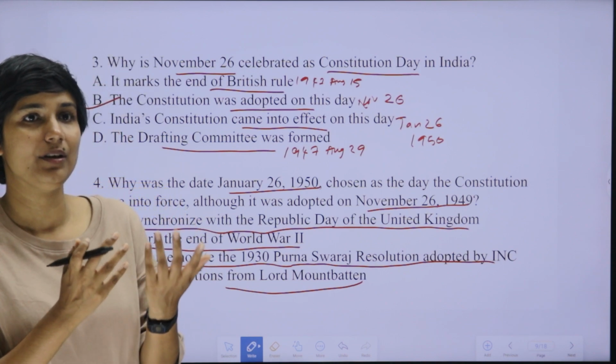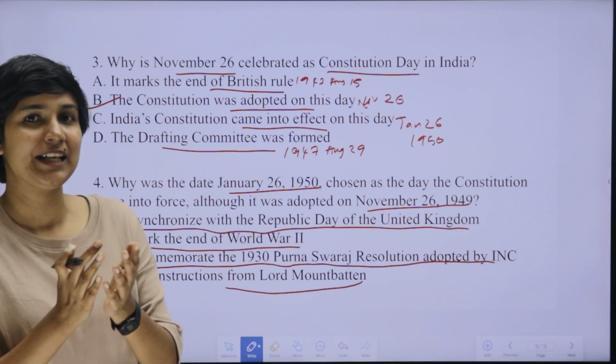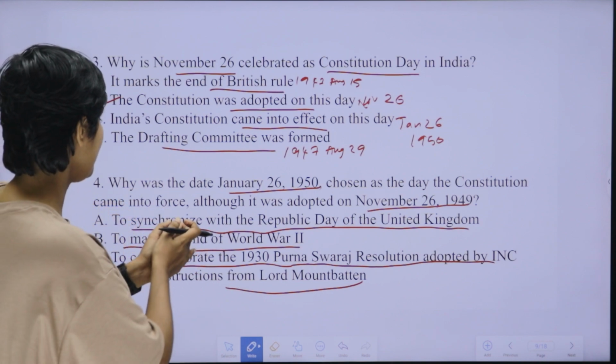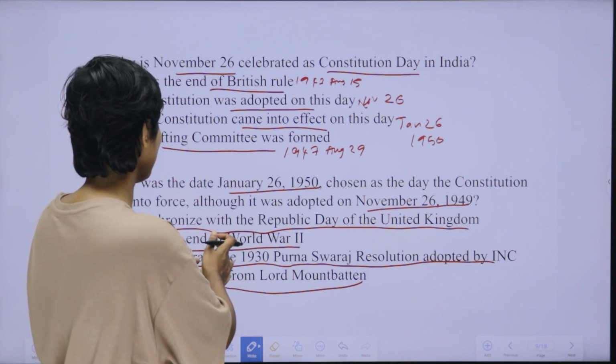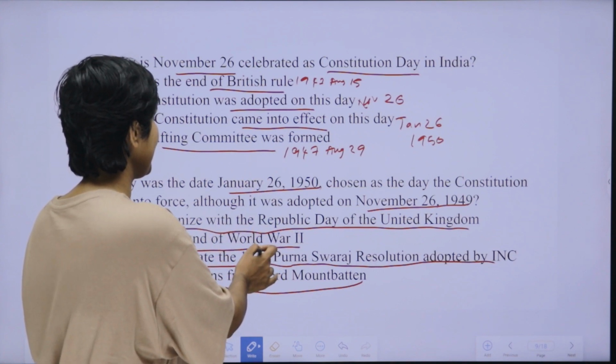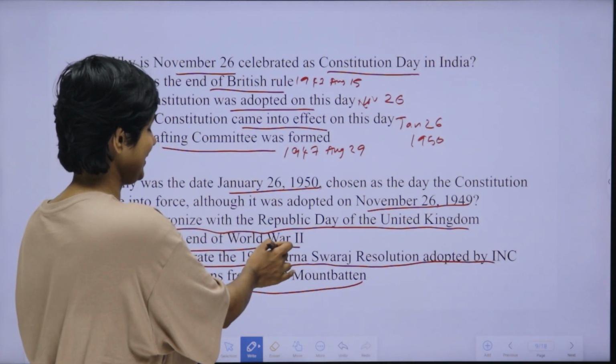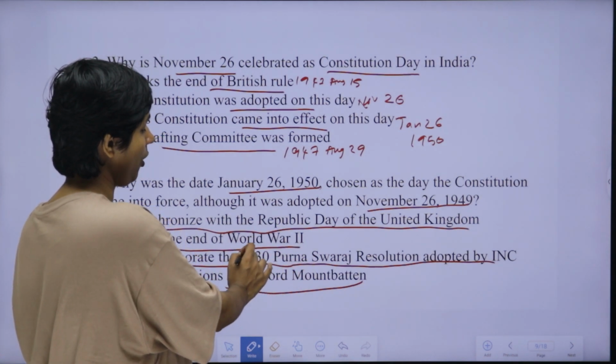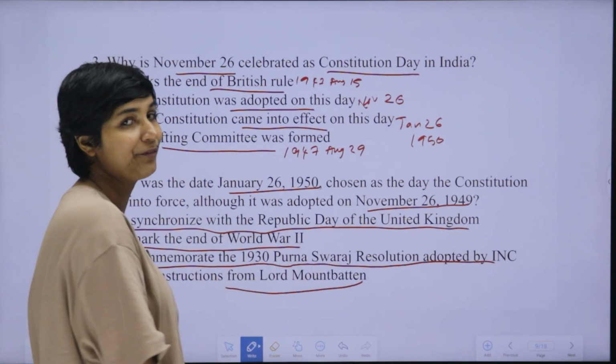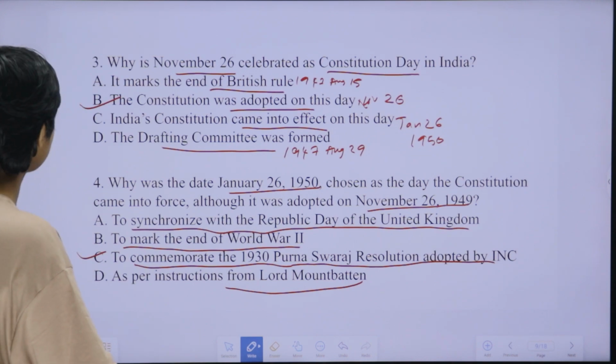So we had to wait 17 more years for that. To commemorate that date, we decided on the enforcement of our constitution on 1930 January 26. So option C is the answer.